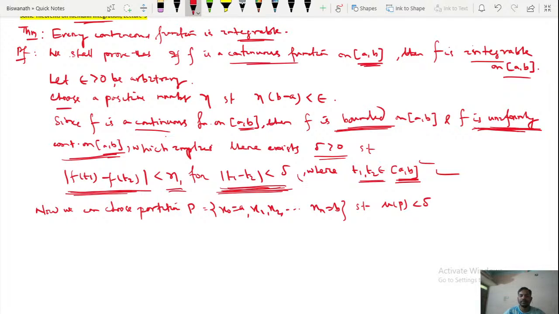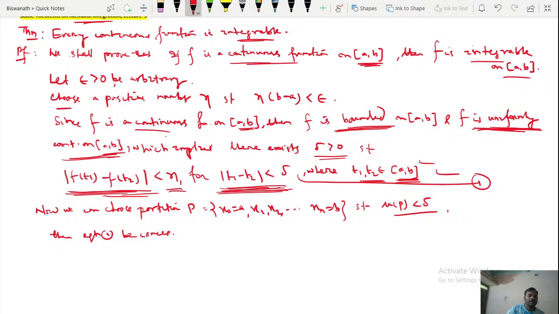Let this be equation 1, with norm P less than delta. Then from equation 1